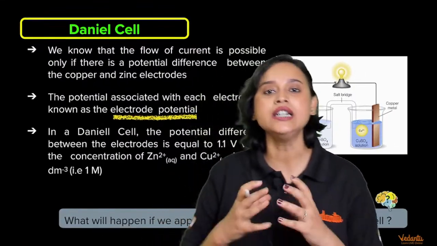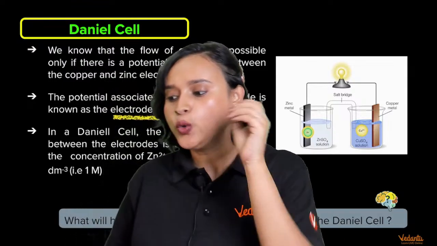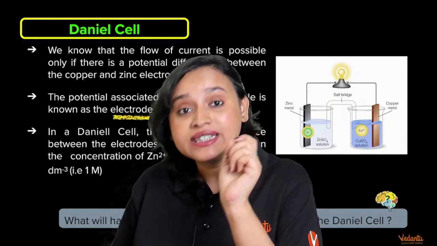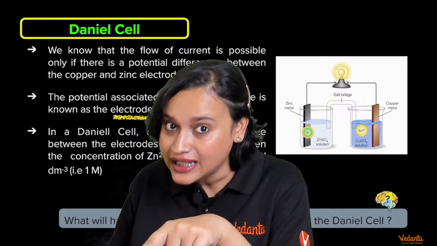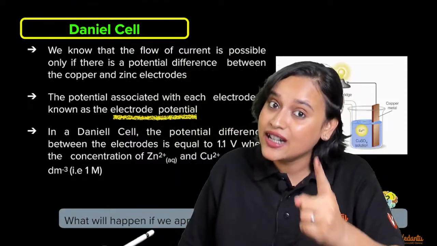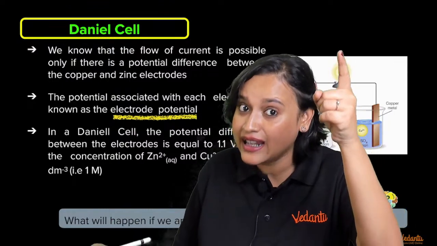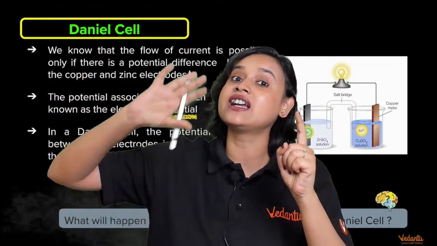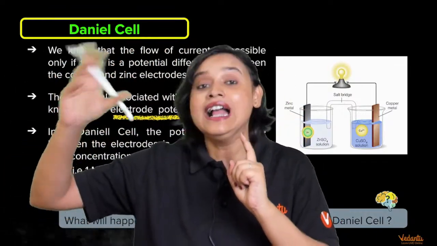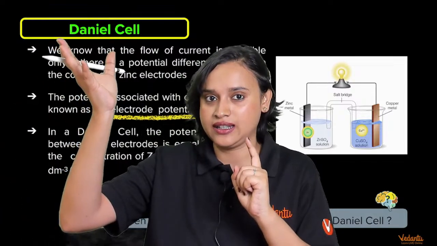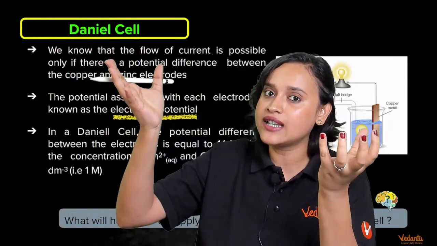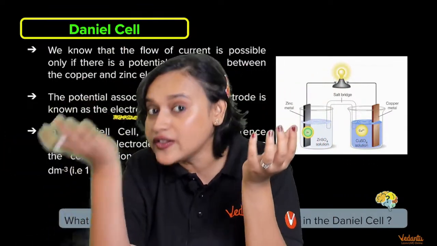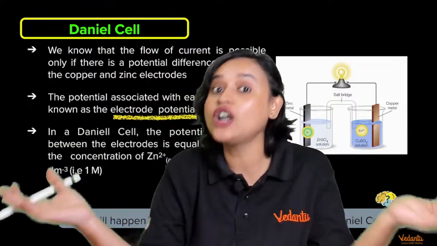Electrical neutrality, do you remember? Without the potassium chloride, without the KCl, on one side Zn2+ was increasing, right? And on the other side, copper was getting converted to solid state and SO4 2- was increasing. That means in one half of the cell, positive charge was increasing, and in the other half, negative charge was increasing. We do not want that.